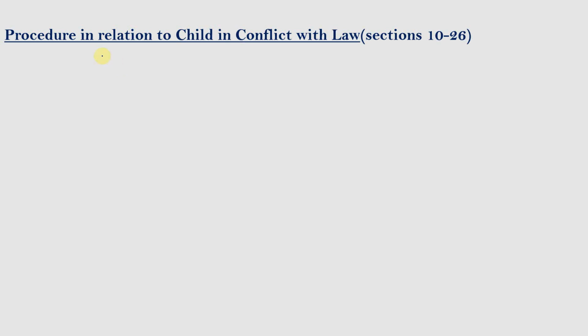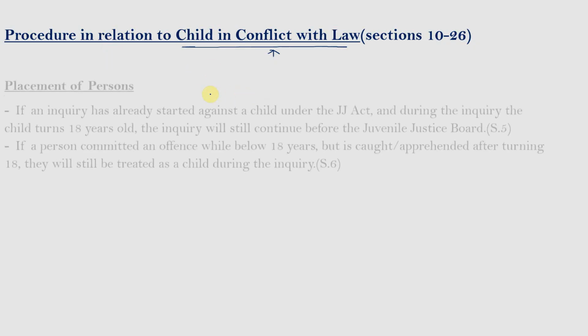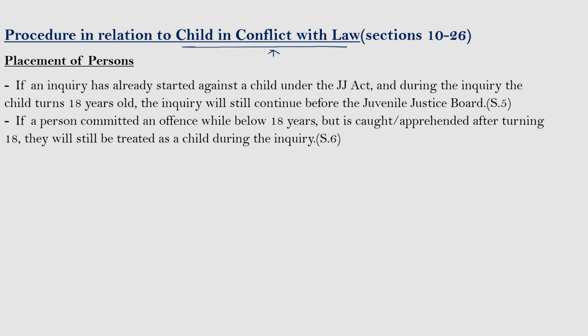Hello everyone. In this video, we are going to understand the procedure related to the child in conflict with law. That is, how a child who is found in conflict with law is convicted, and what is the procedure in which the trial inquiry is conducted by the Juvenile Justice Board. All that we will learn in this video. So, let us start from the placement of persons.